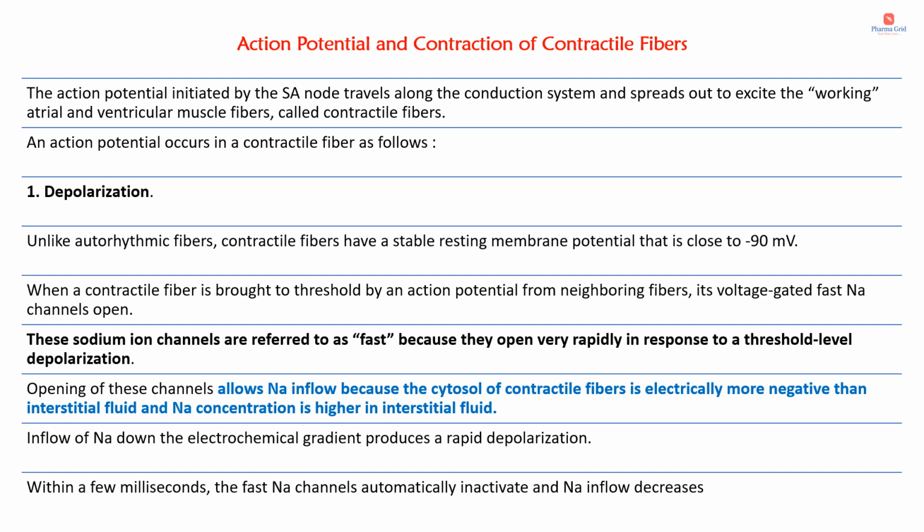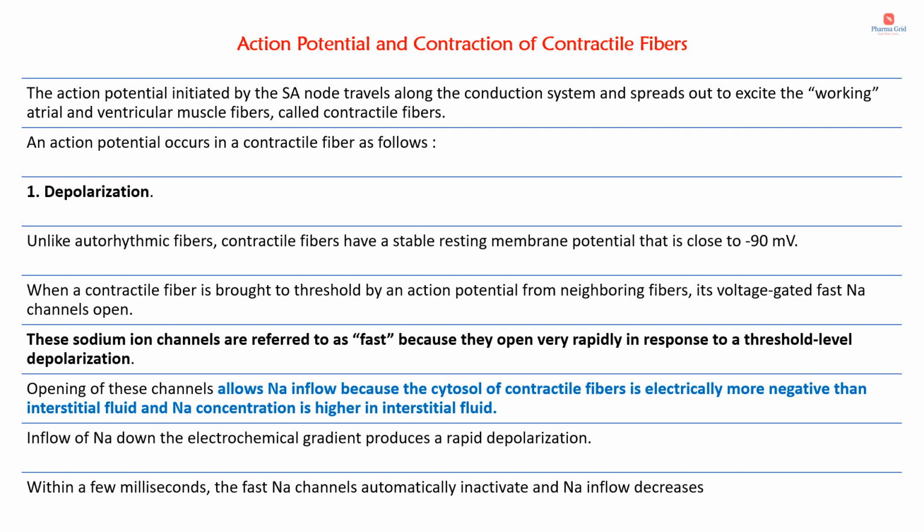We know that sodium ions are found more in the extracellular fluid, whereas potassium ions are found more in the intracellular fluid. Once these sodium channels open, the sodium ions enter the cell, making the cell charge positive. That will lead to depolarization. So this is what happens in the depolarization phase.